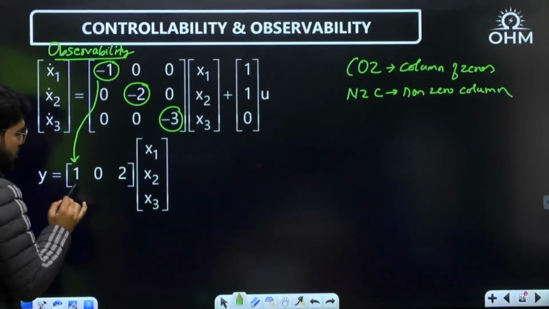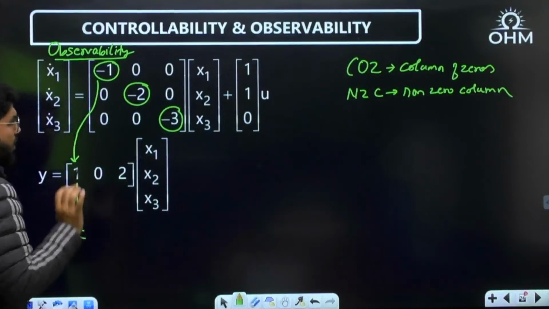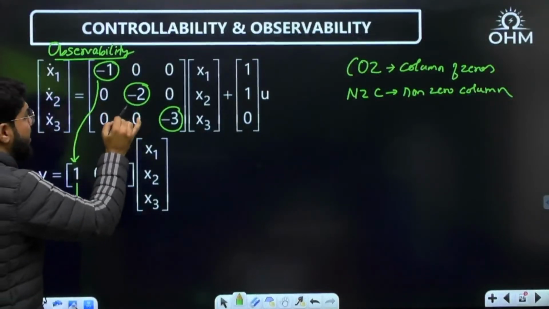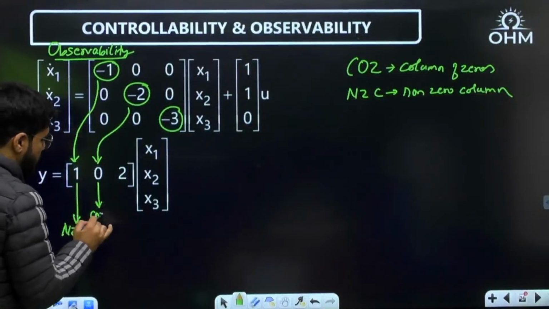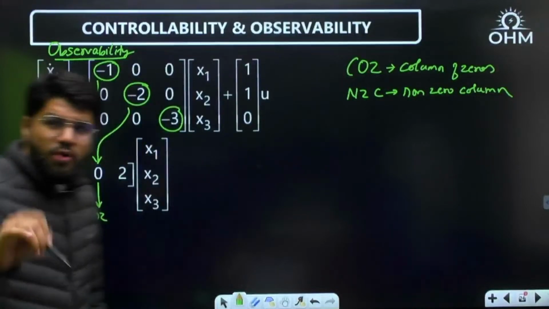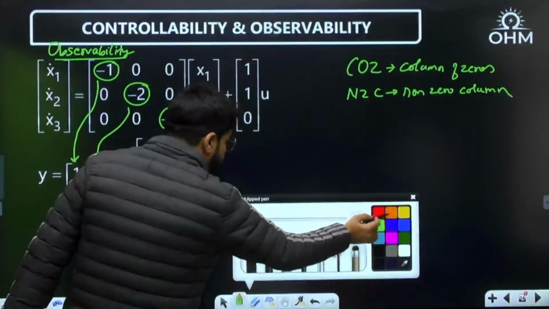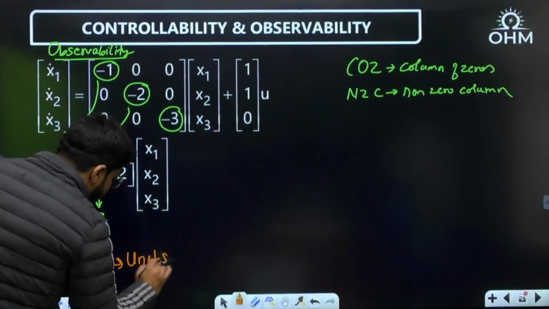Now, I go to the first column, whether it is a 0 or non-zero. Yes, this is a non-zero column. Good, I need non-zero only. Second eigenvalue, go to the second column of C, and this is a column of zeros. It contains only zeros. And even if you get one column of 0, you can stop your problem here. Okay, the system is unobservable. Finish.